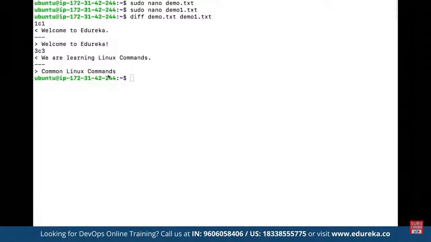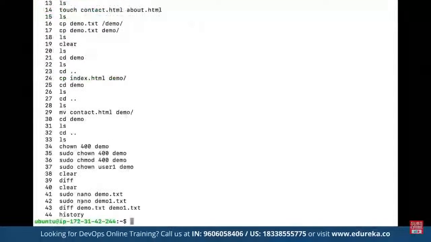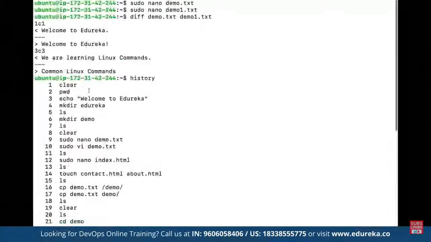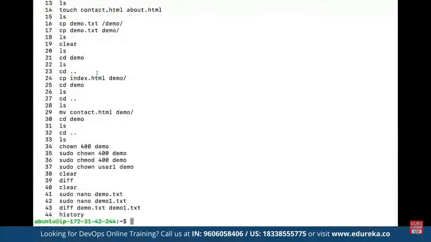And let's say if we want to see the history of all the commands that have been executed, here we can make use of a command such as history. So history is simple. As you can see, there have been 44 commands that we have executed so far. You can see the list of all the commands which have been executed displayed to us.